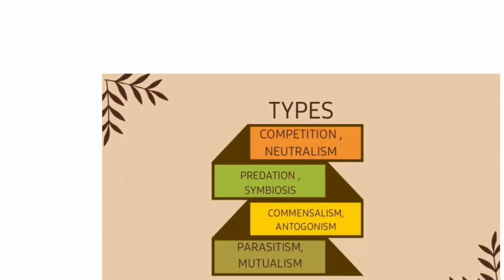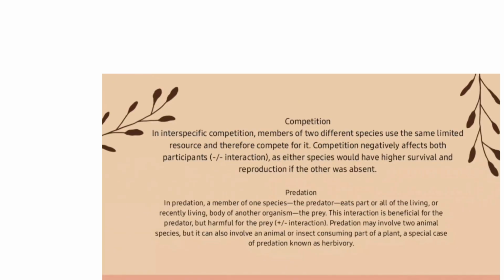These are the types of interspecific interaction: competition, neutralism, predation, symbiosis, commensalism, antagonism, parasitism and mutualism. First, competition means the members of two different species use the same limited resource and therefore compete for it. Competition negatively affects both the participants.